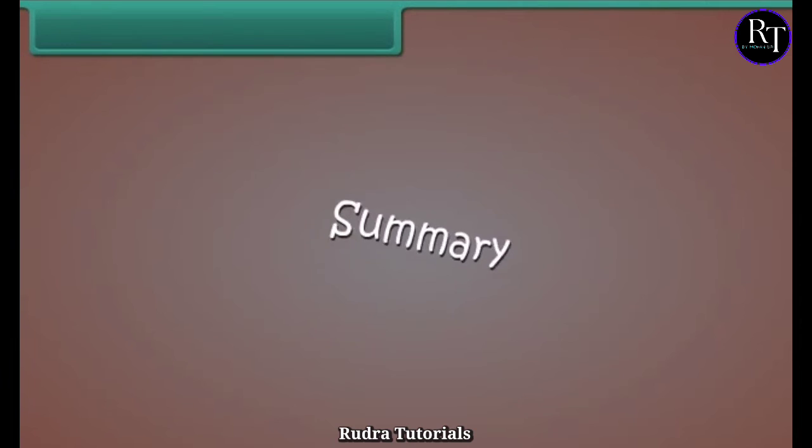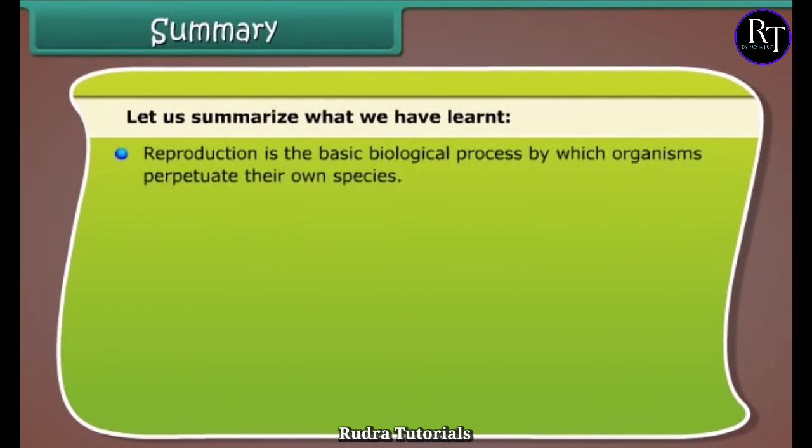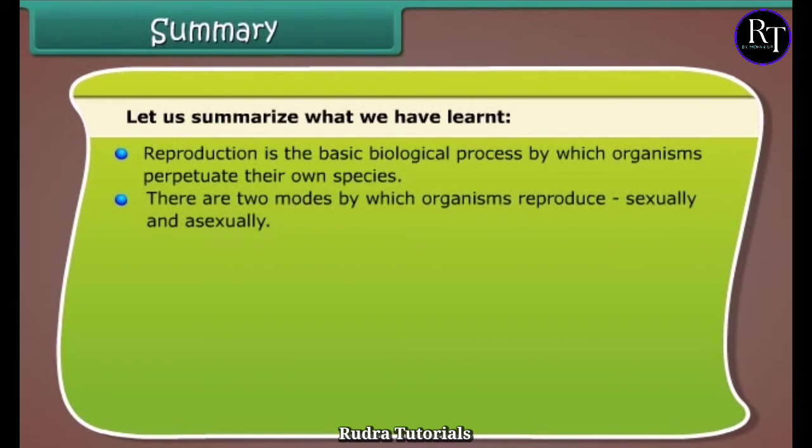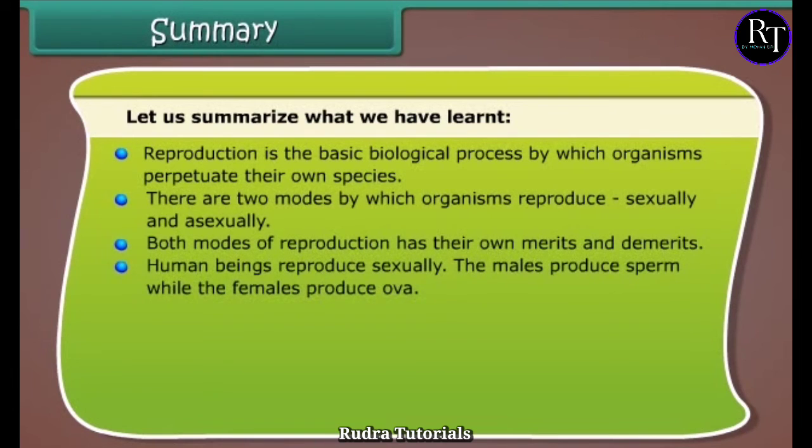Summary. Let us summarize what we have learned. Reproduction is the basic biological process by which organisms perpetuate their own species. There are two modes by which organisms reproduce: sexually and asexually. Both modes of reproduction have their own merits and demerits. Human beings reproduce sexually. The males produce sperm while the females produce ova.